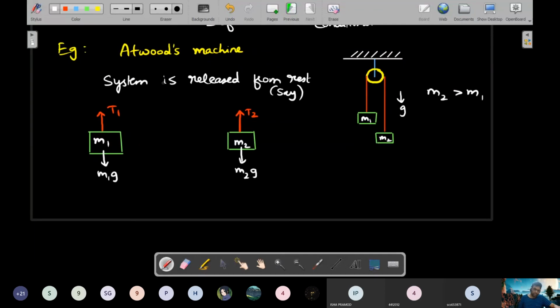Then you also note on the sidelines that for the pulley, the thread will go around it like this. I've drawn it separated out. So the tension T1 that acts on this side and the tension T2 that acts on this side, let me show it the same way. So this is T1 and this is T2.